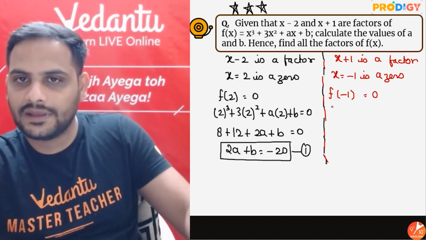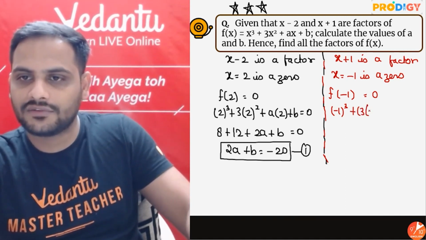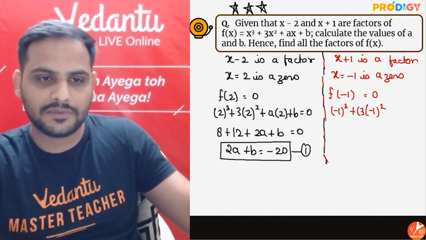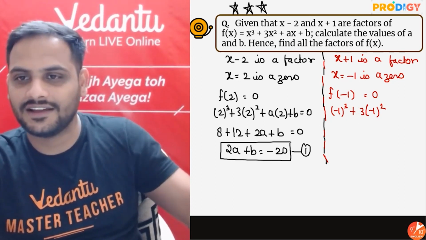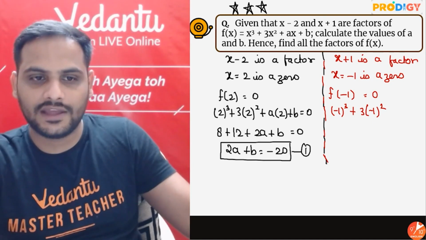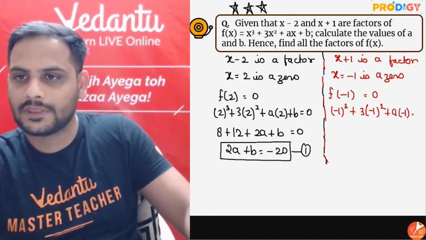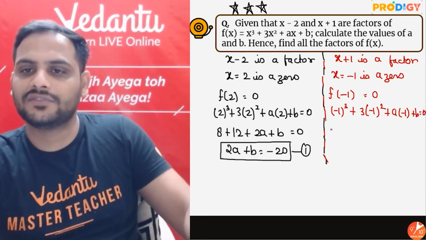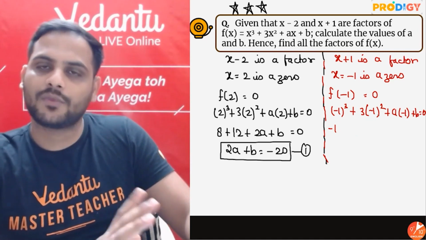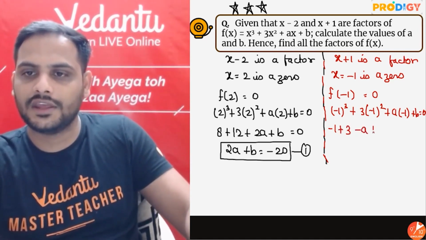So I can say minus 1 cube plus 3 into minus 1 square plus a into minus 1 plus b equal to 0. Minus 1 cube is minus 1. Minus 1 square is 1, into 3 is plus 3, minus a plus b equal to 0.